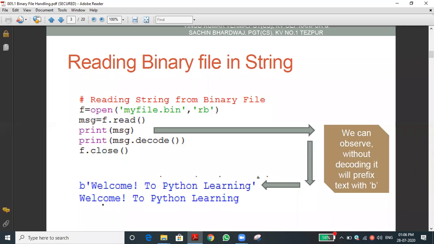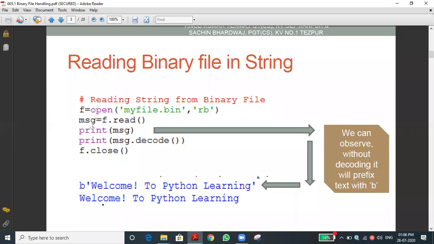Yes, please. Sir, myfile.bin means file name, sir? File name, yeah. I already said, bin is a file extension. Txt means it's a text file. Likewise, for MS Word it is doc, for PowerPoint it is ppt, and for Excel it is xls. Likewise, it's a file extension.